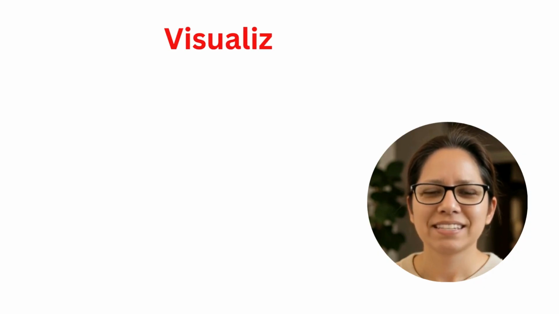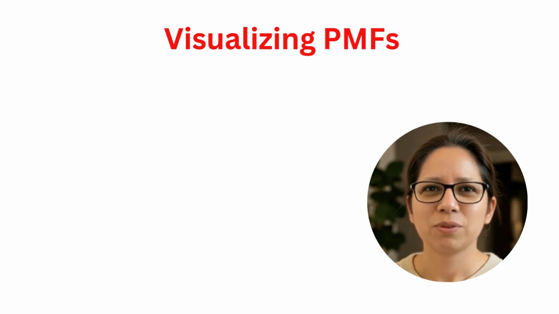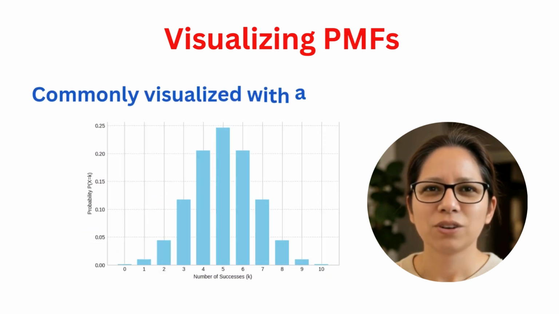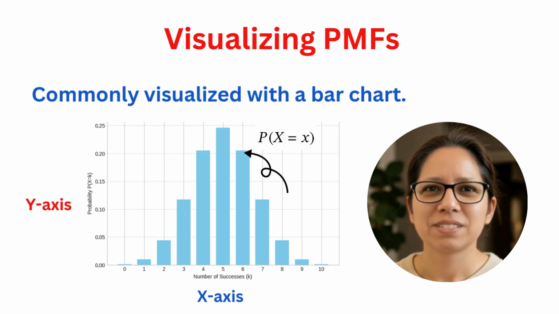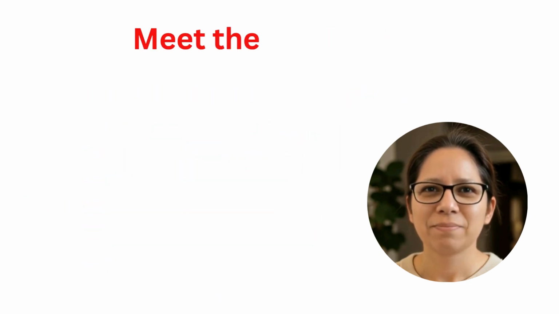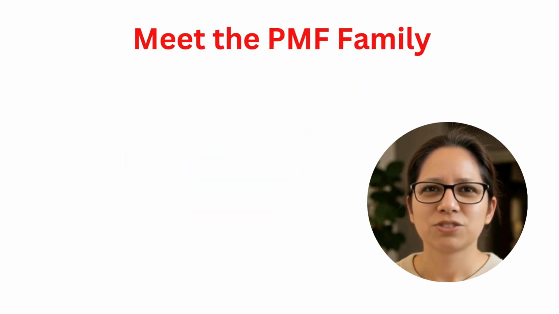So how do we see these PMFs? Most often with a good old bar chart. The horizontal x-axis shows all the possible discrete values our random variable can take, and the vertical y-axis shows the probability for each value. The height of each bar? That's your P(X = x) for that specific outcome. Nice and clear. PMFs are the heart of many famous discrete probability distributions.